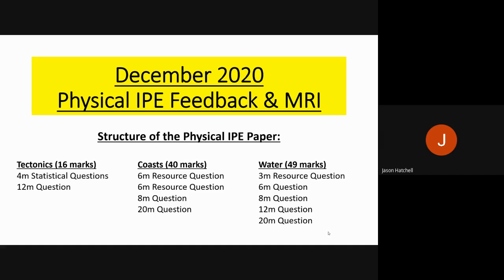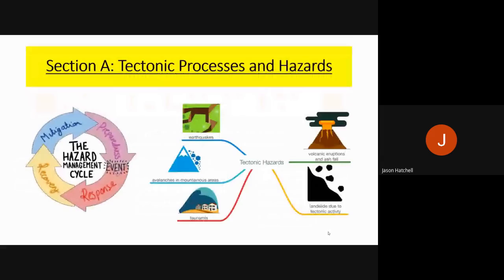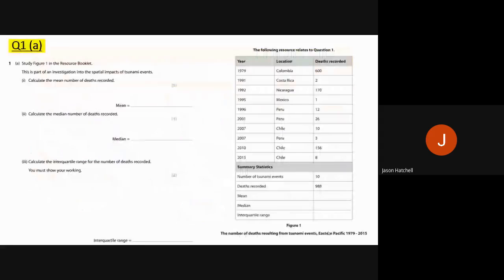So the first section of your exam paper is the shortest, and that was tectonic processes and hazards. So the first question, question 1A, was all statistical, and I was surprised by how many of you did not get these correct. These are very simple statistical calculations, so you need to make sure that you do get them correct in future because this probably will come up again.